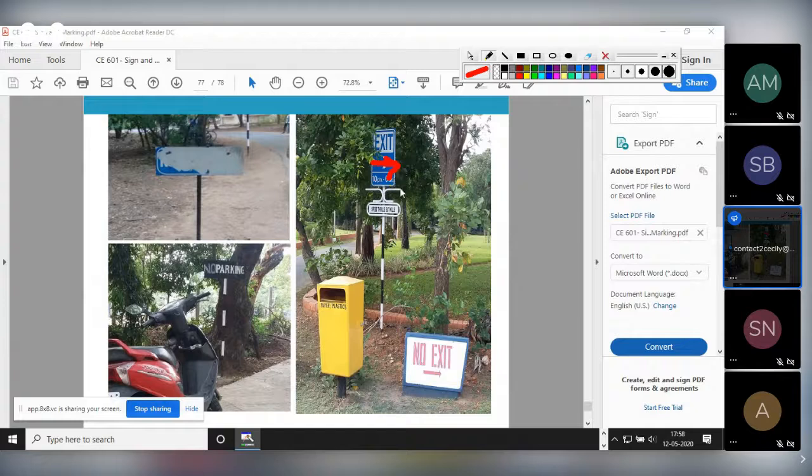This is a marking, whereas this is your signboard. Both are giving different, opposite messages. So it should not be like that.